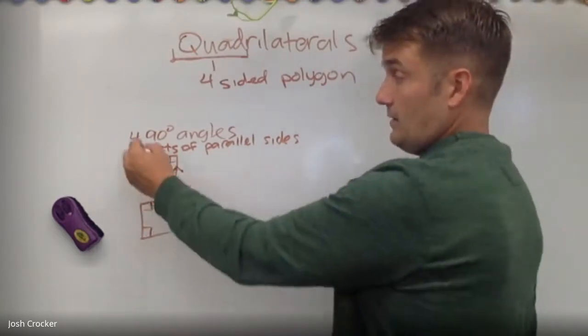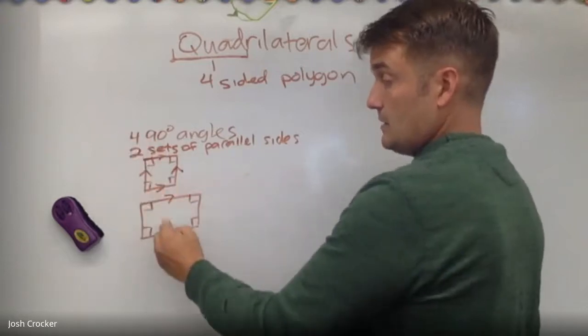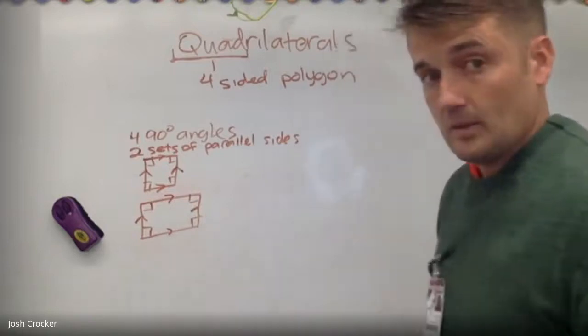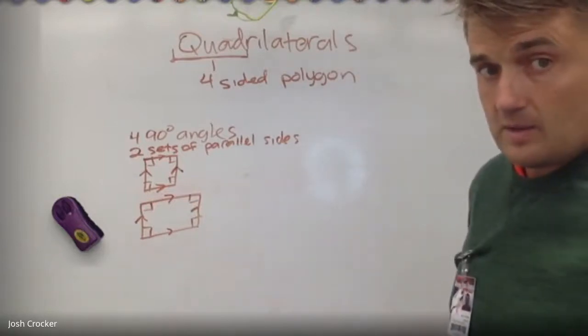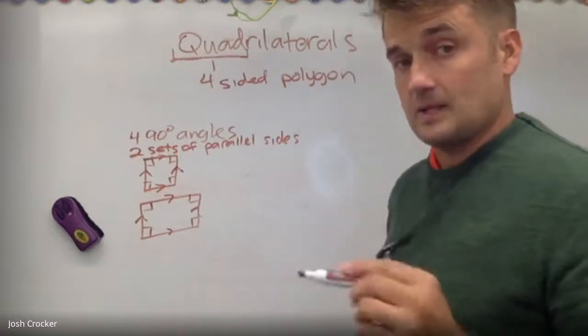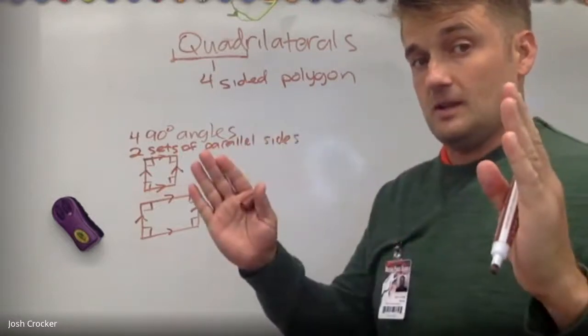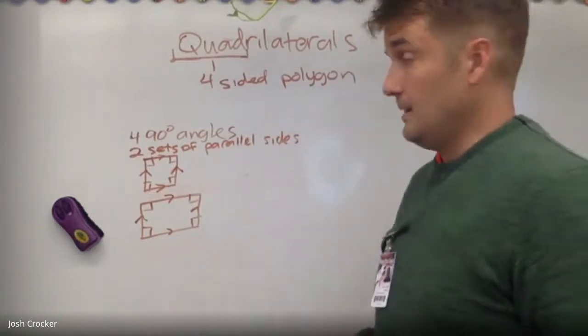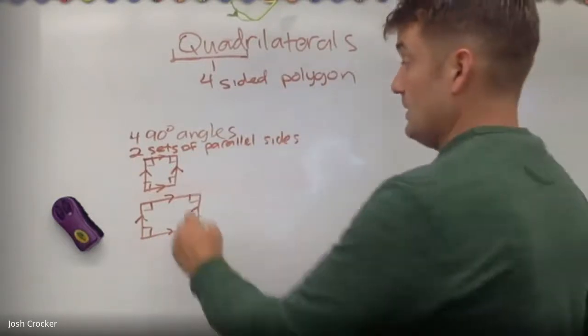Rectangles have the same thing: four 90-degree angles. Top is parallel to the bottom, right is parallel to the left. Okay. The only difference between squares and rectangles is that squares have four equal sides, and rectangles have these equal and these equal, right? They're not all equal.